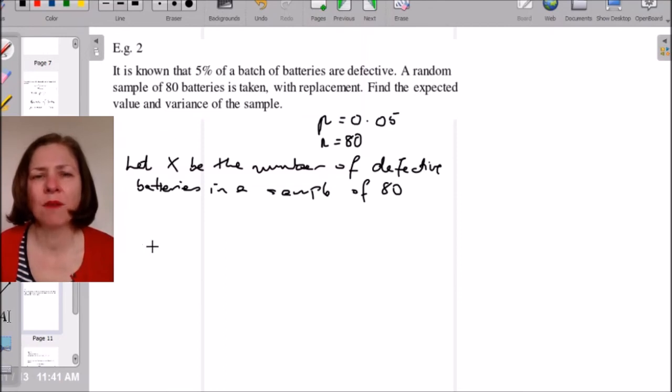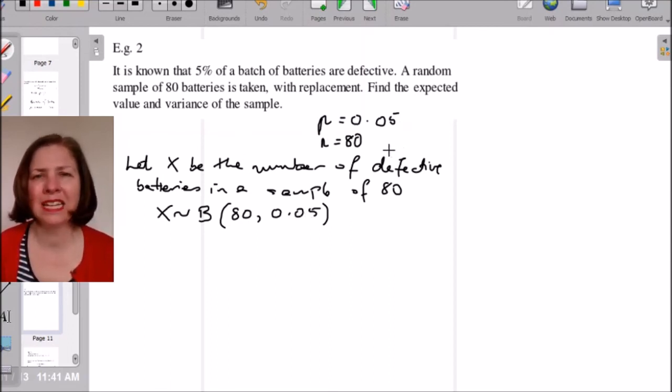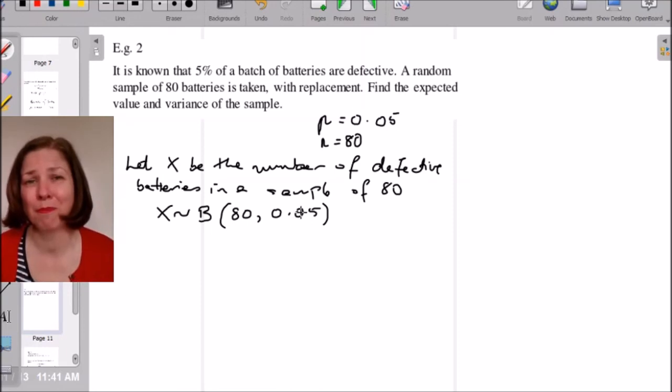Okay, x is the number of defective batteries in a sample of 80, and I know that x is binomially distributed, where n is 80 and p is 0.05. If you can't remember which order to write these in, just write binomial, p equals 0.05 and n equals 80, and that's all the key information. Do not write this with these the wrong way around, because that's not going to get you the mark.